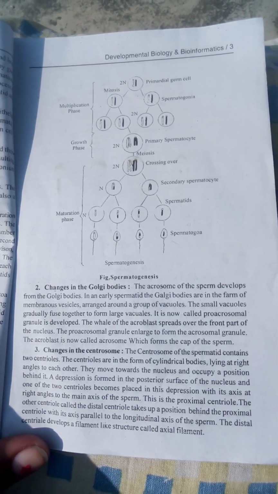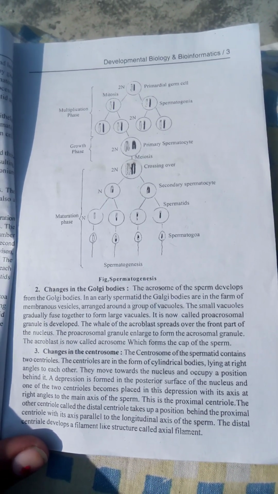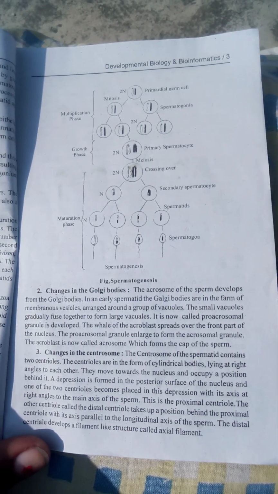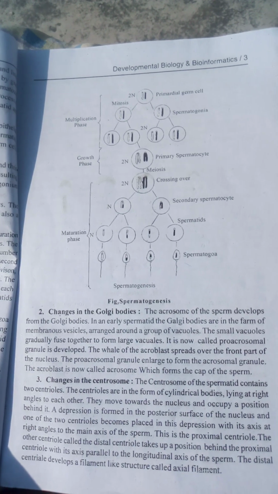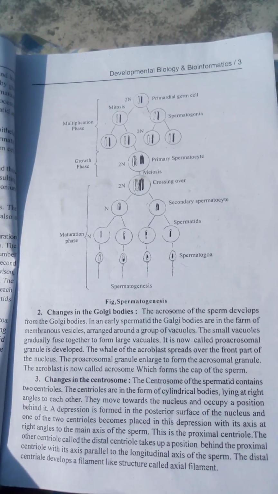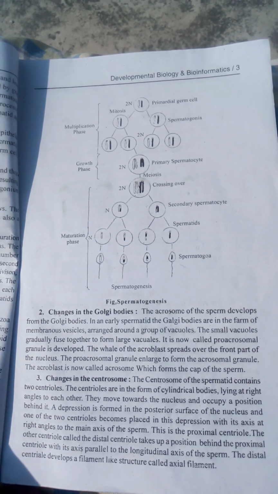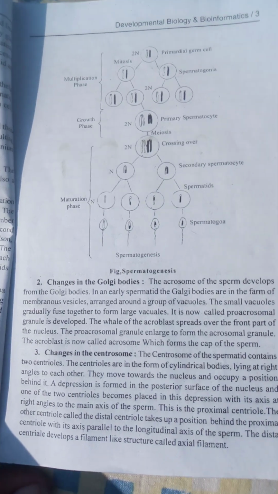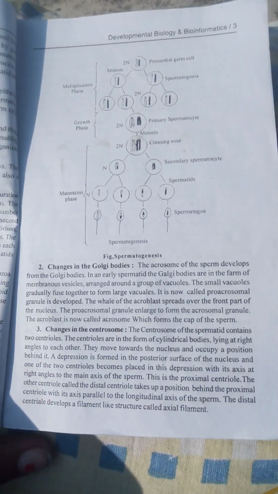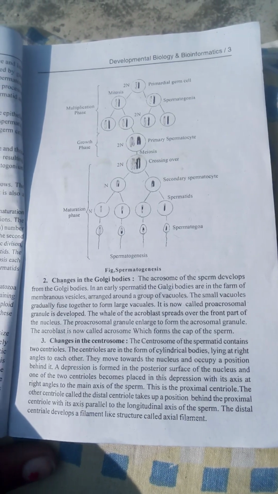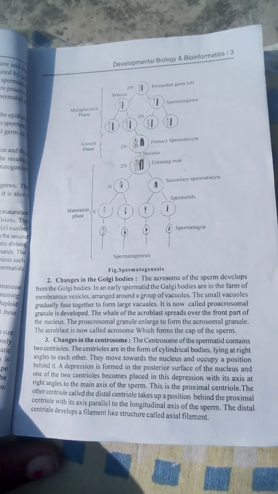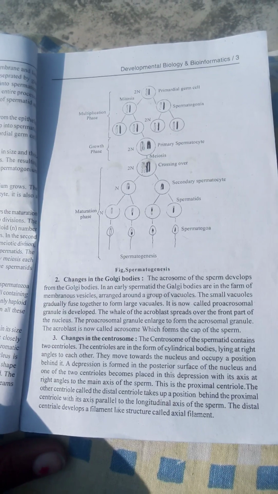The veil of the acroblast spreads over the front part of the nucleus. The acrosomal granule enlarges. The acroblast is now called acrosome, which forms the cap of the sperm. Third change is in the centrosome.